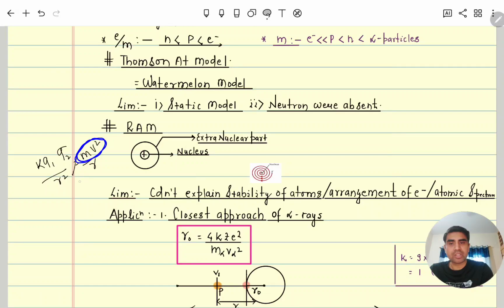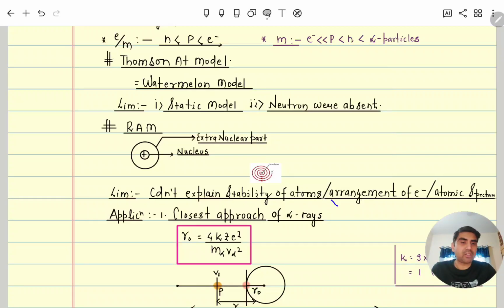As the electron rotates, its kinetic energy will decrease, which means this value will also decrease. So this force will not be balanced. So overall what will happen? The electron will fall into the nucleus, which means there is no existence or structure of the atom. These explanations were not given by Rutherford, but by Maxwell's theory.